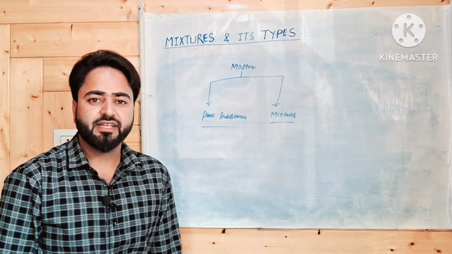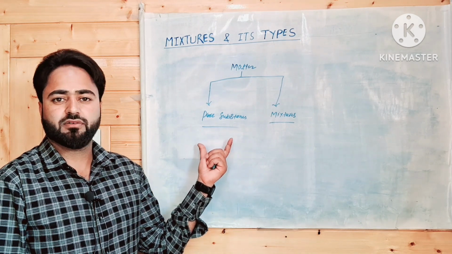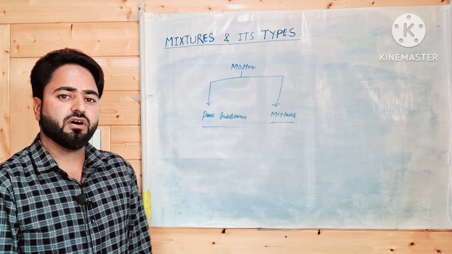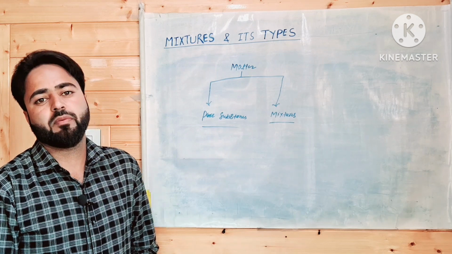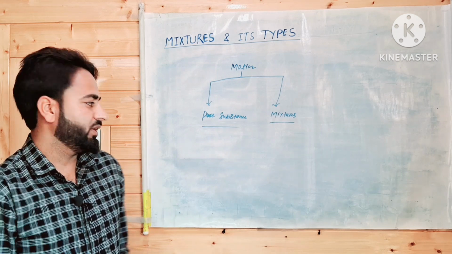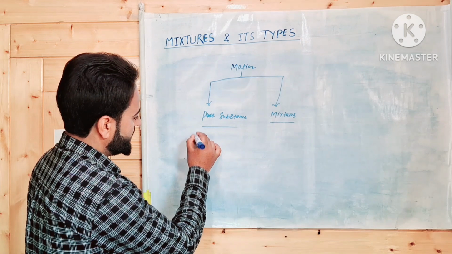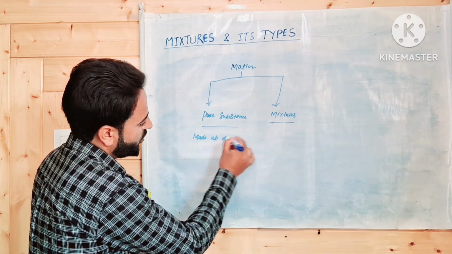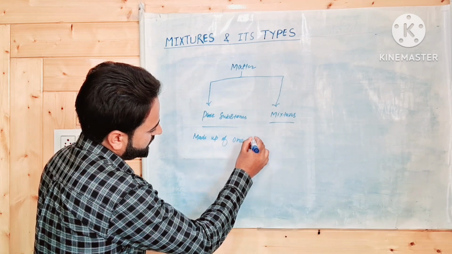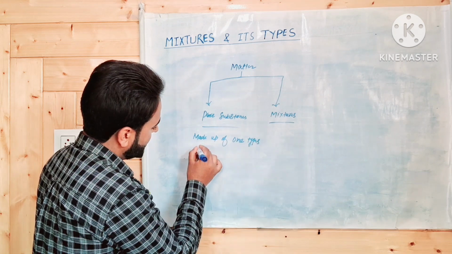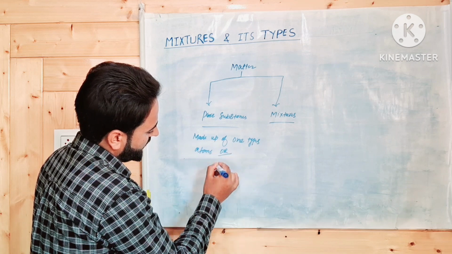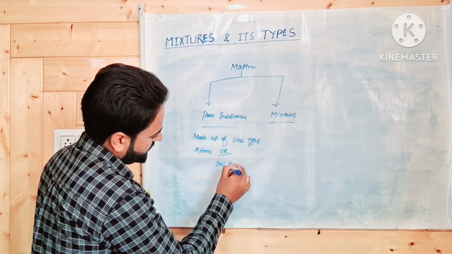As already discussed in the previous lecture, pure substances are those substances which are made up of only one type of atoms or one type of molecules.